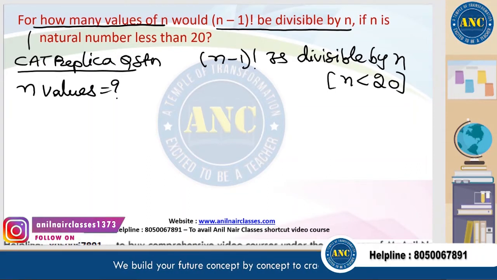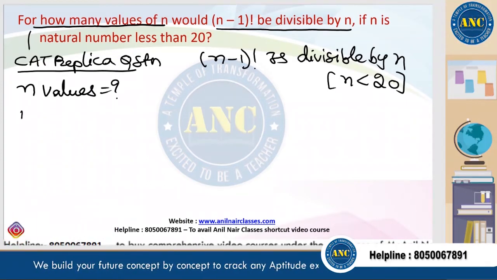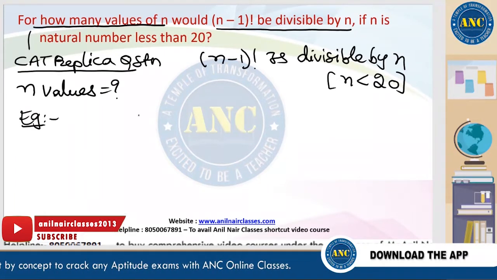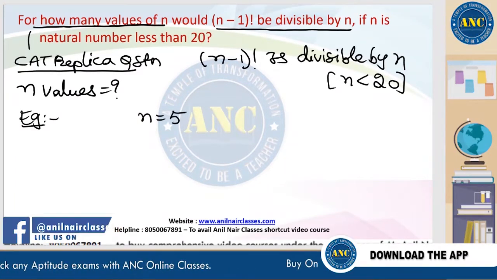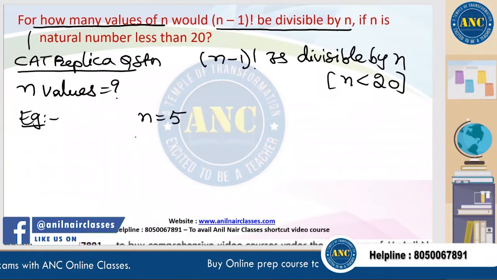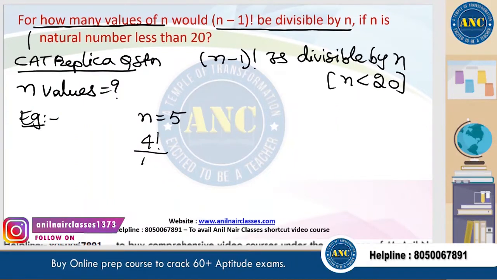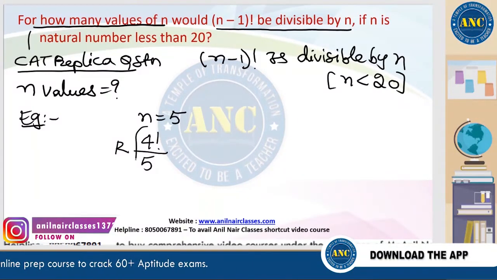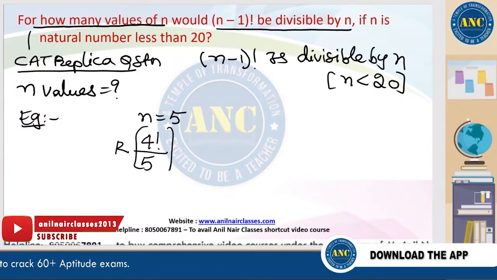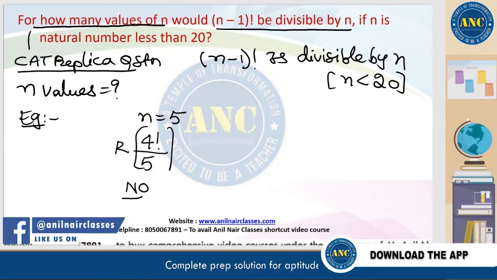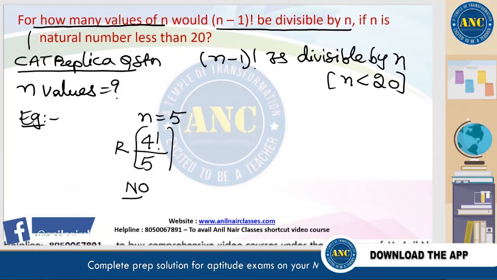(n minus 1) factorial should be divisible by n for n less than 20. Let me take n equal to 5. Then 5 minus 1 is 4 factorial. 4 factorial is 24, divided by 5. 24 is not divisible by 5. But I require (n minus 1) factorial to be divisible by n.